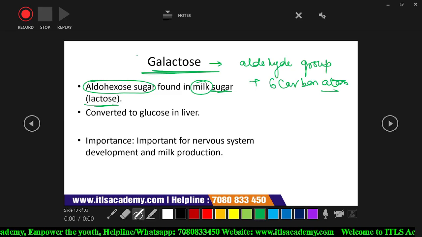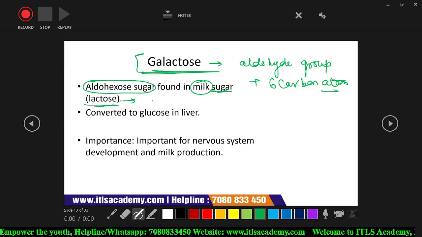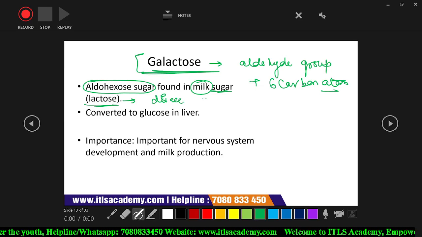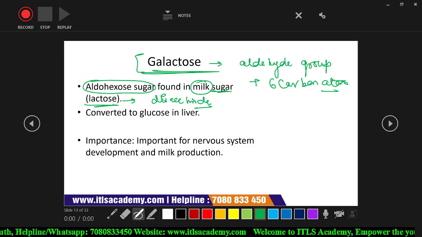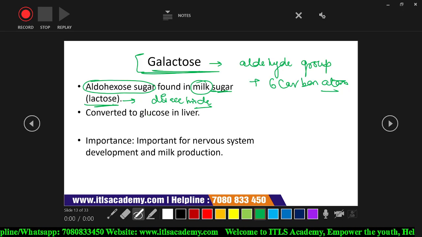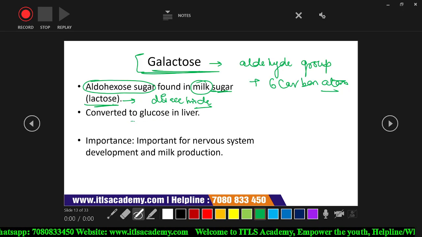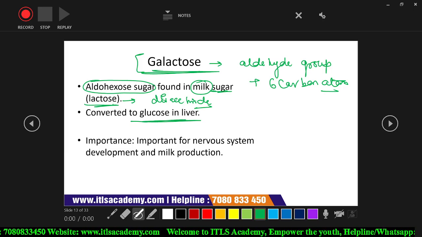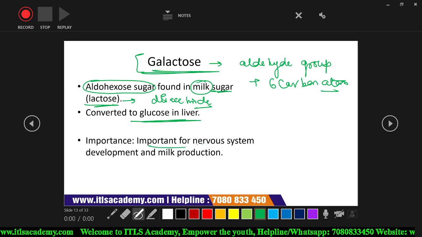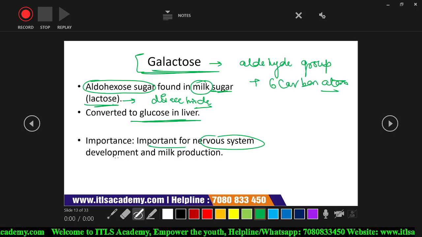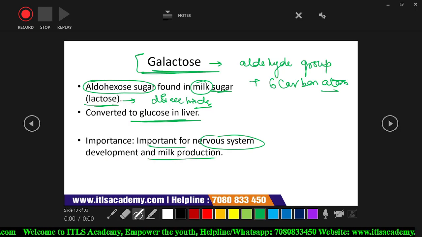Lactose is a disaccharide made up of galactose. When galactose reaches the liver, it is converted into glucose. It is important for the nervous system and helps in development and milk production.